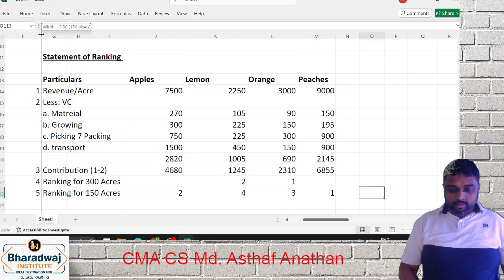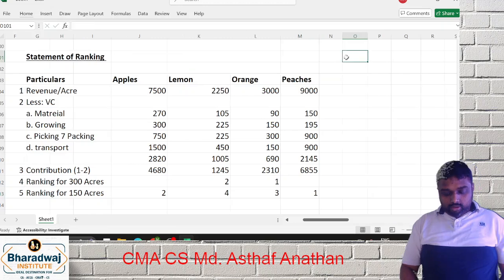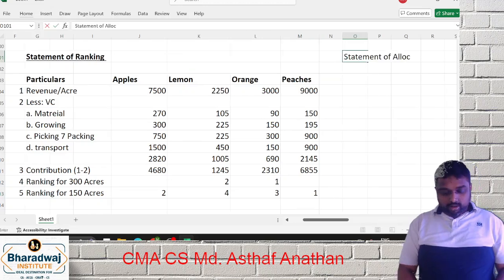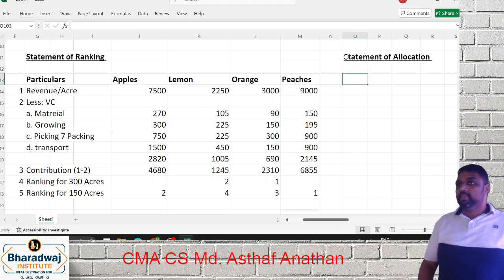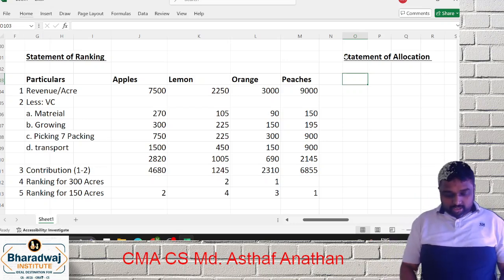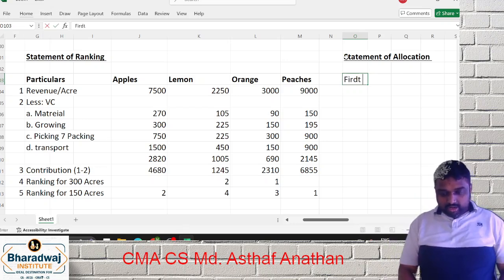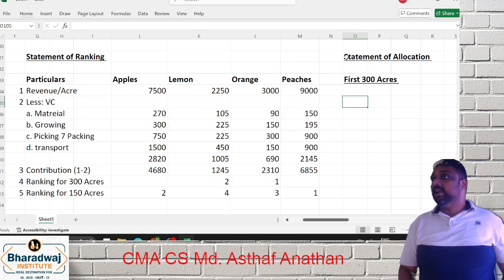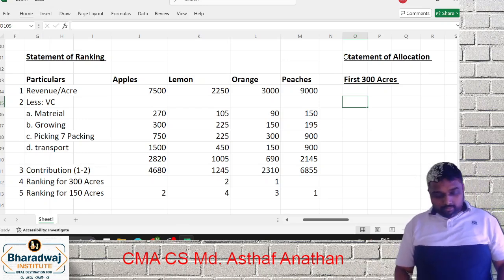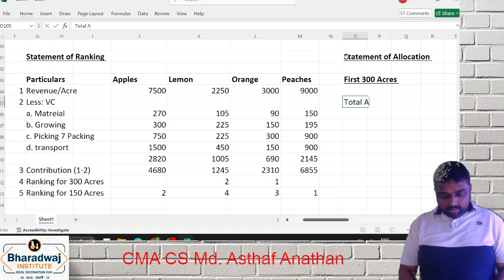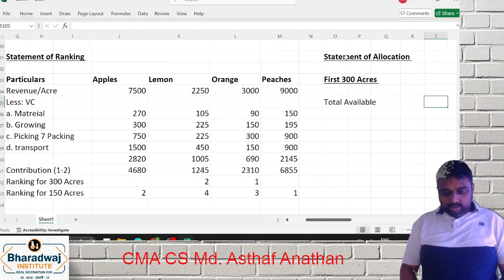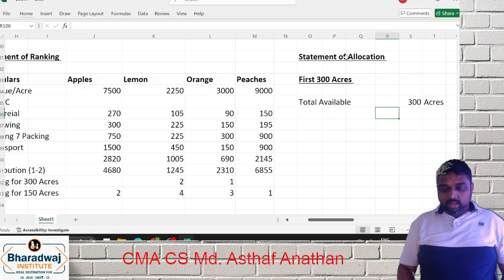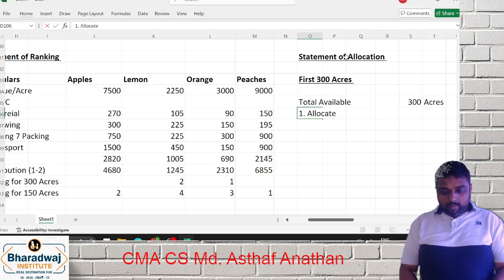Now you have to go for allocation. That is the main point. Yes or no, friends? How will you go for allocation? Statement of allocation. What is the statement of allocation, friends? First you will go for the first 300 acres. How will it come? You will have first total available. Total available is what? 300 acres.